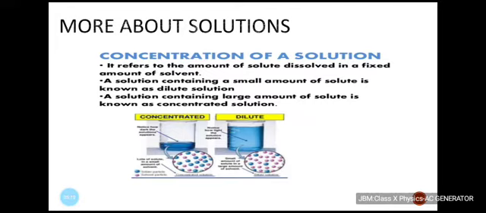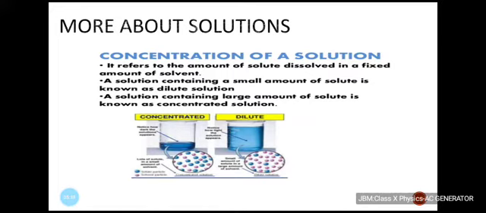Now for that, you need to refer to the activity that we had discussed in our previous session. I told you that there were different groups, out of which one group was given one spatula of copper sulfate and they were asked to dissolve it in 50 milliliter of water, while the other group was given two spatula full of copper sulfate and they were asked to dissolve it in 50 milliliter of water. Now let me ask you one question.